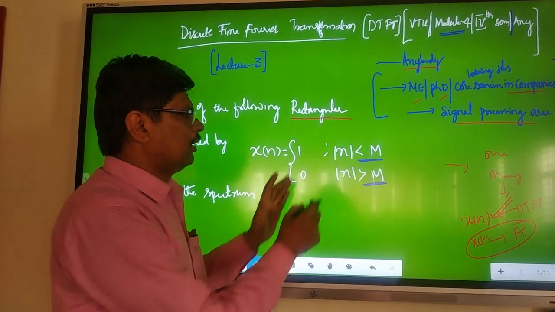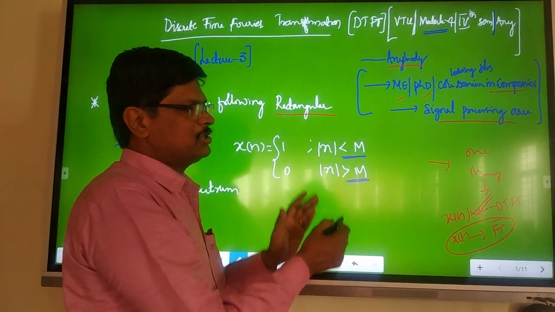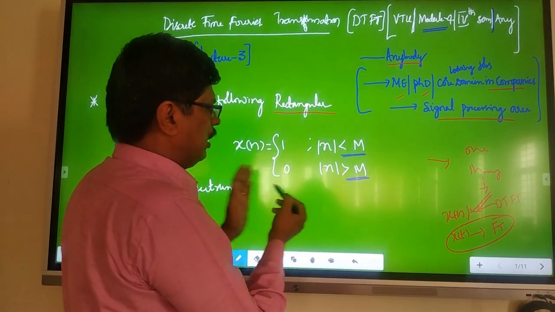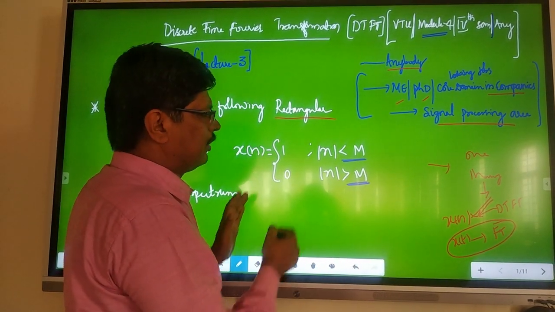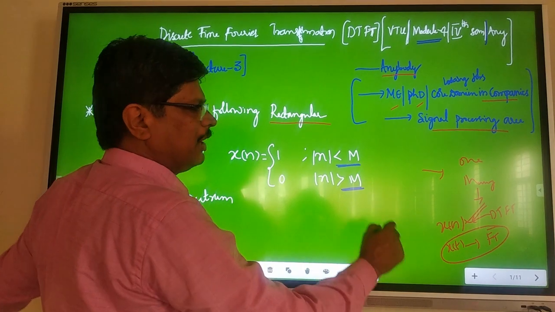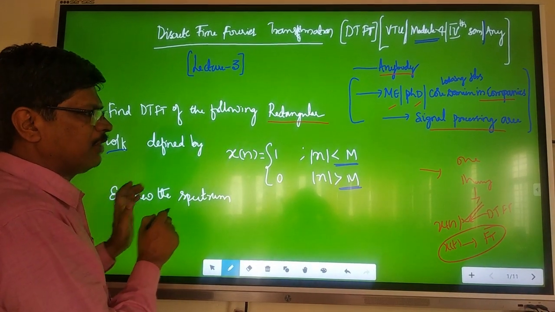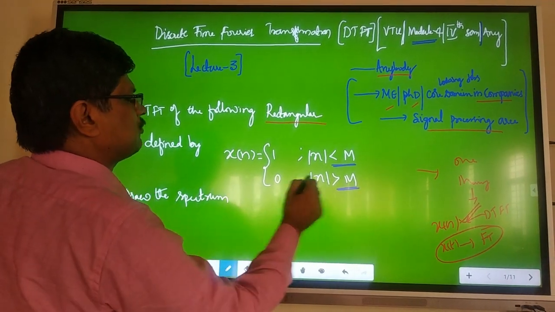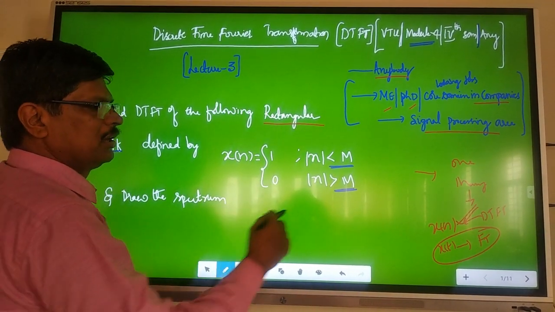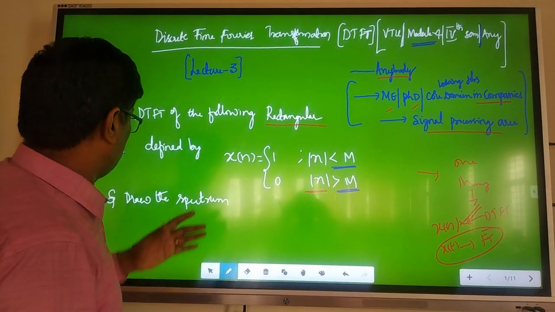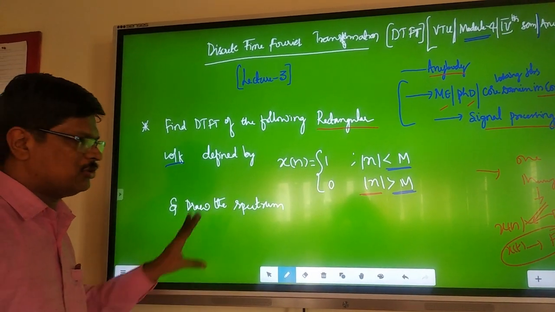It is defined by x of n is equal to 1 for mod n less than or equal to m, that is, n less than m and also n greater than minus m. In between, its value is 1, from 0 to m and from 0 to minus m. Otherwise its value is 0, that is, for mod n greater than m, on that side and this side also, its value is 0. Now draw the spectrum for this.